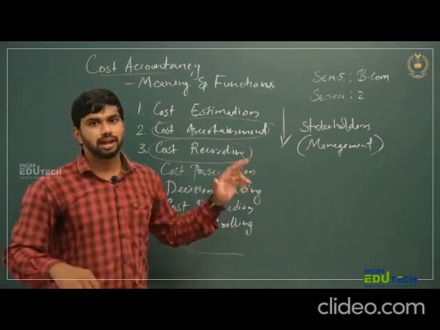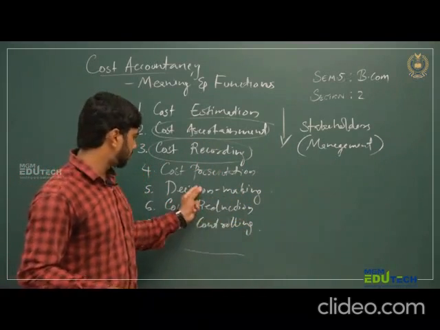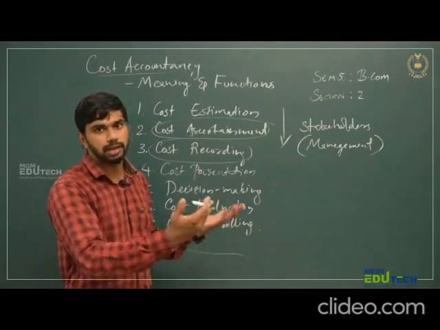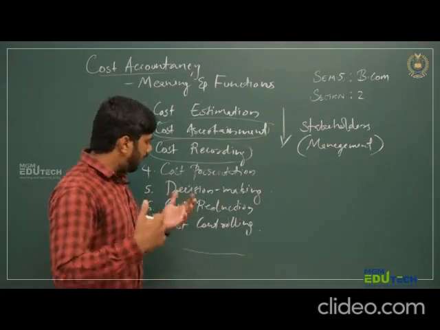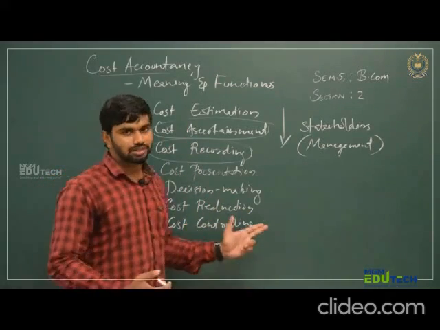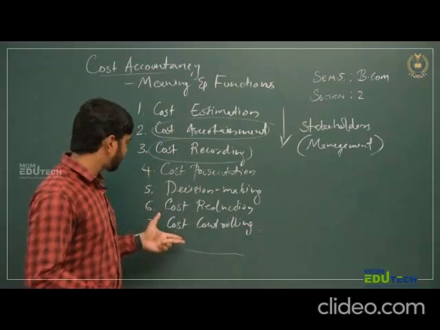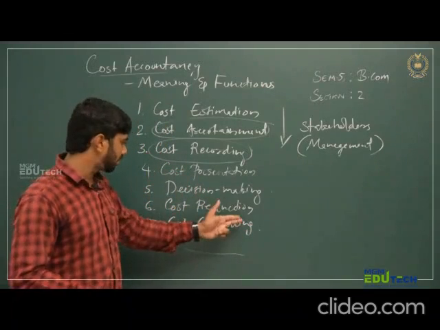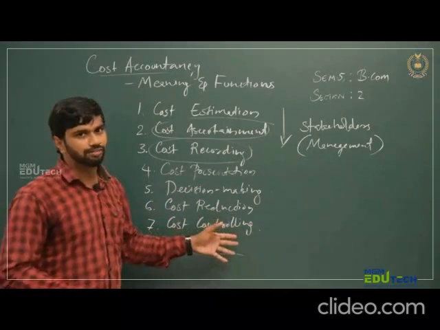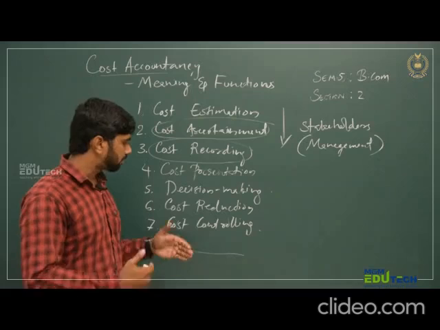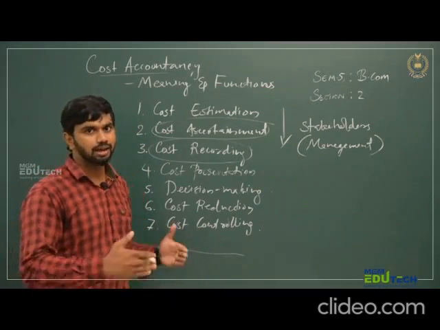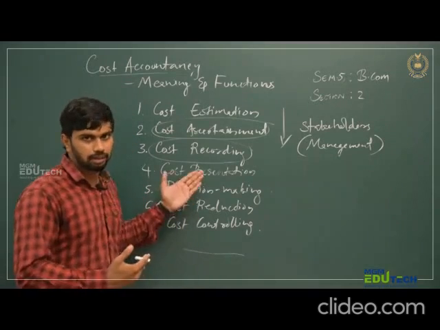The management has to take some decisions, that is decision making. Whatever the decision may be, it is up to them. However, there are two major decisions associated with cost accountancy, that come as the functions of cost accountancy: cost reduction and cost controlling. These terms are different. Both are cutting off the cost, but they are mainly different functions.